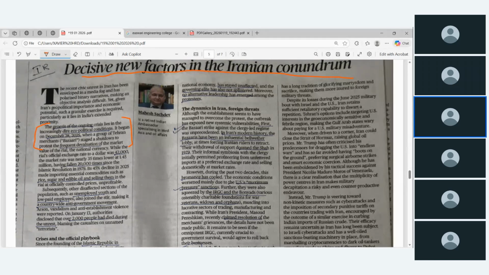It began on December 28, 2025, when a group of Tehran merchants, they call them Bazaris, staged a shutdown to protest the frequent devaluation of the market value of the rial, that is the national currency. Okay, that is, they devalue the currency.